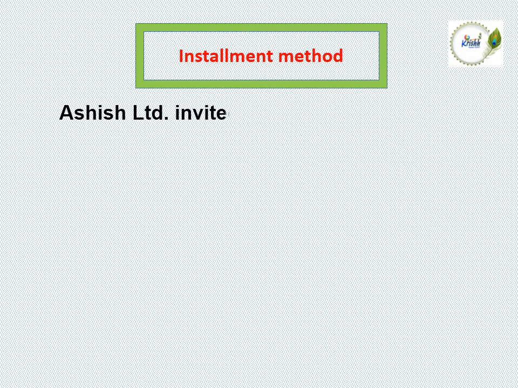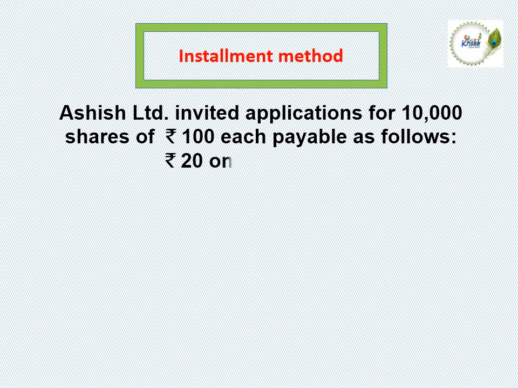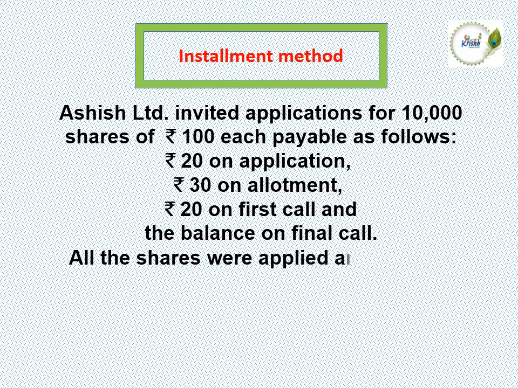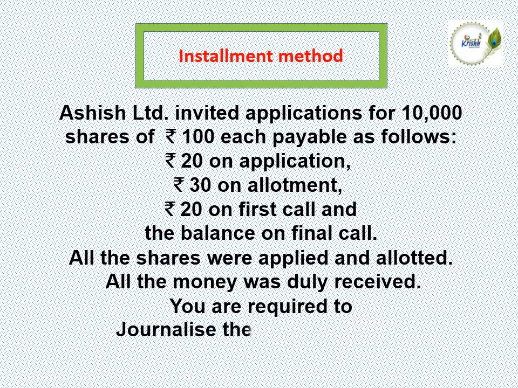Now let us see an example for an installment method. Asus Limited invited applications for 10,000 shares of 100 each payable as follows: rupees 20 on application, rupees 30 on allotment, rupees 20 on first call and the balance on final call. All the shares were applied and allotted. All the money was duly received. You are required to journalize these transactions.